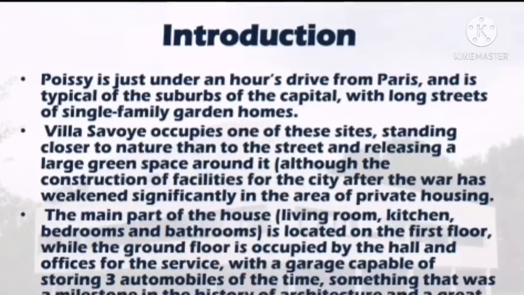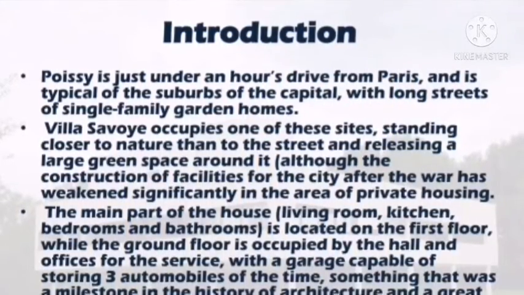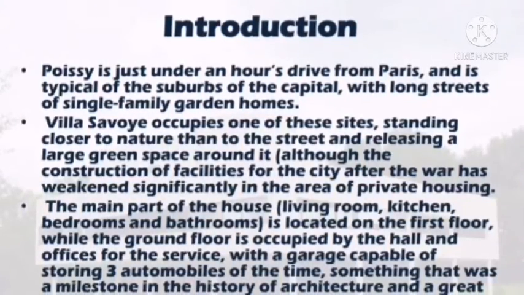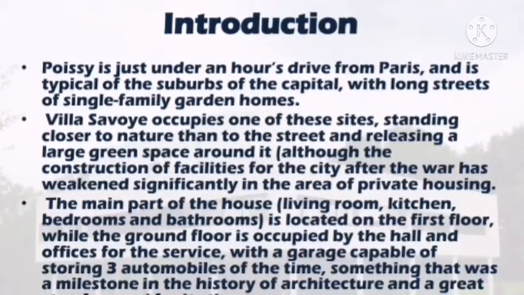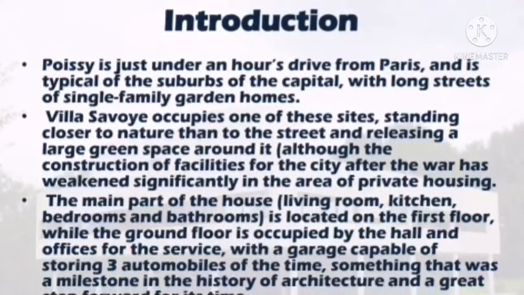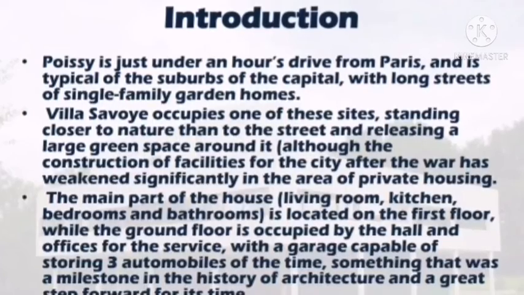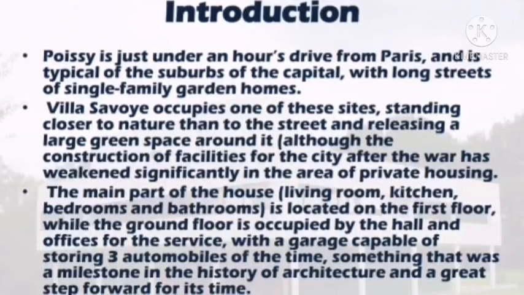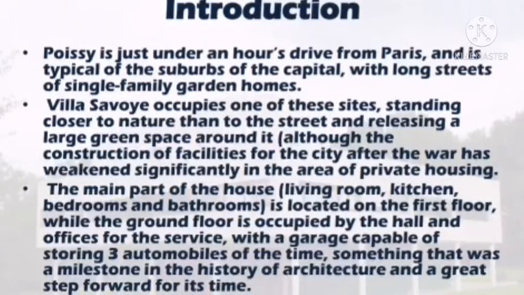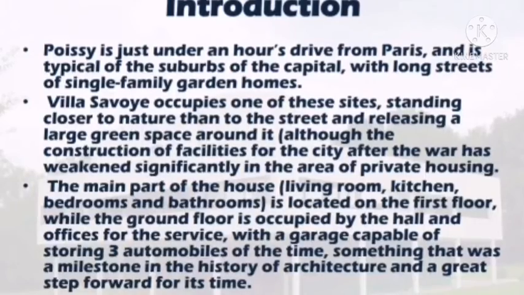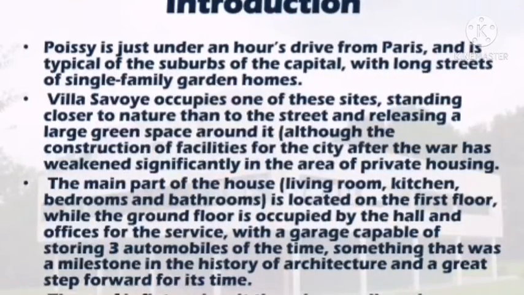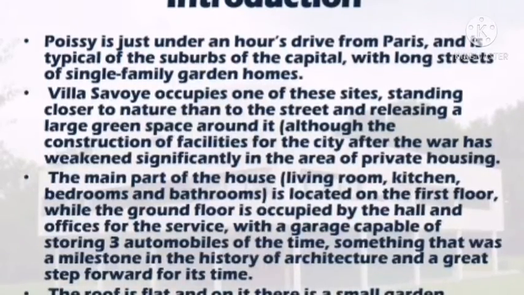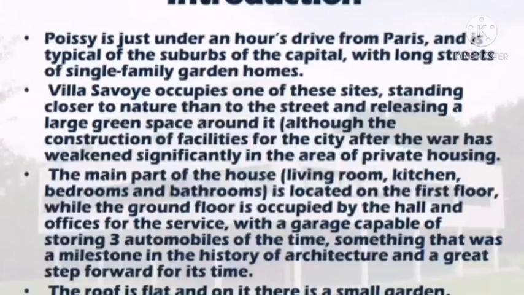At first, let's discuss the introduction. What is Poissy? Poissy is just under an hour's drive from Paris, and it is a typical suburb of the capital, with long streets and single family garden homes. Villa Savoye occupies this site, standing closer to nature than to the street and releasing a large green space around it.